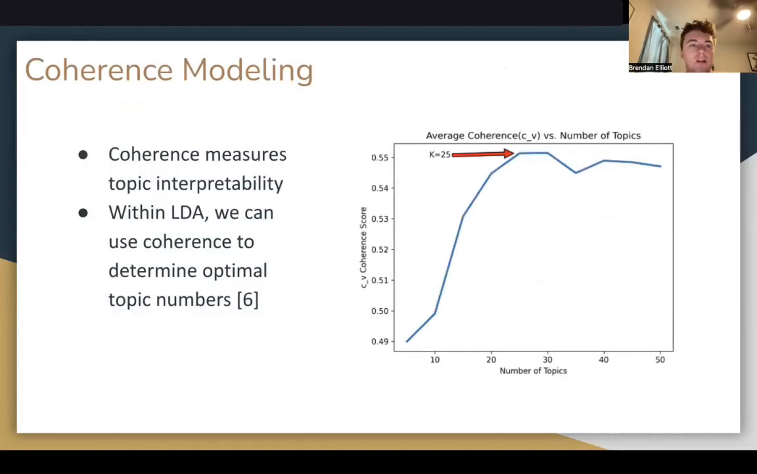Within LDA, we can do something called coherence modeling to find the optimal number of topics. Coherence is a measure of the overall interpretability of a topic. We found that 25 topics produces the maximum coherence value, so that's what we selected for our model.